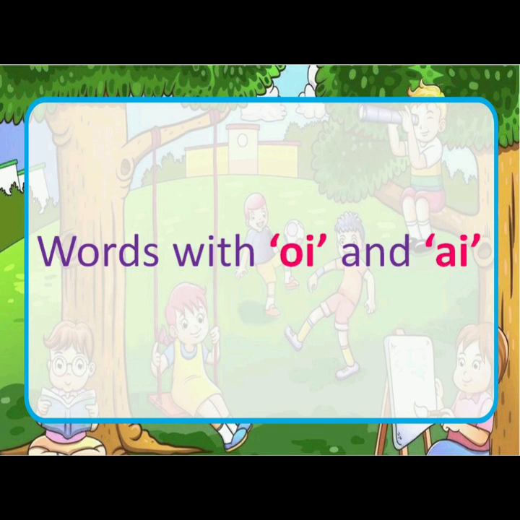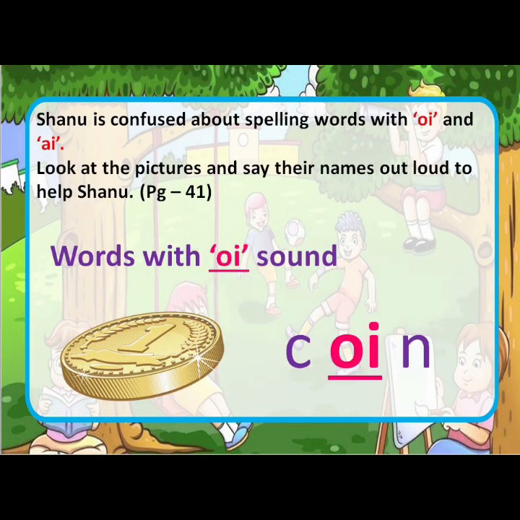Moving on to our next topic, that is words with oi and a sound. Shanu is confused about spelling words with oi and a. Look at the pictures and say their names out loud to help Shanu. The first photo here we see is of a coin. Let us look at the spelling.